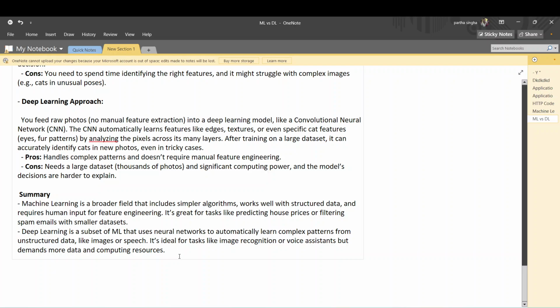You need a GPU to train a deep learning model. Okay, this is very important. You need computation power. Otherwise, the deep learning model doesn't train. And it takes so much time to train any deep learning algorithm.